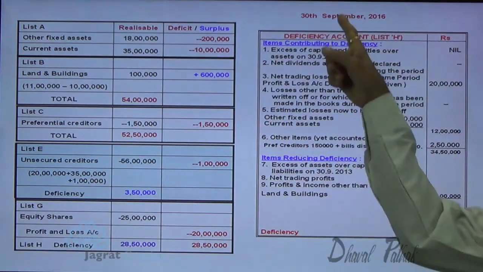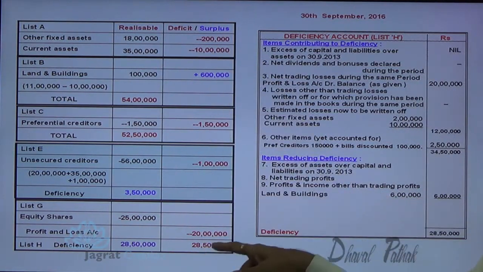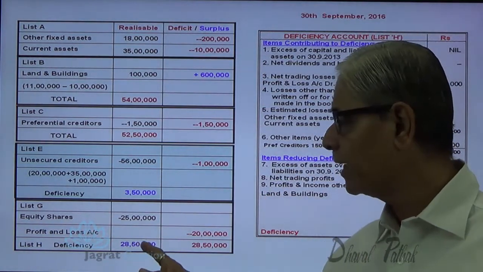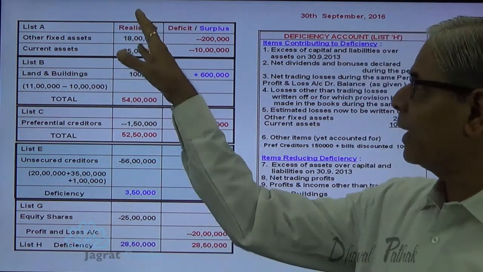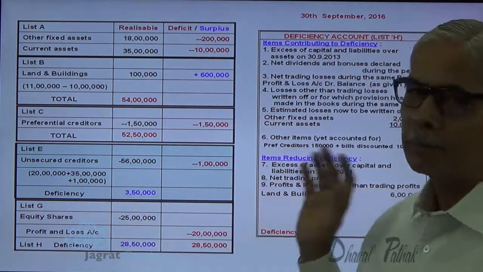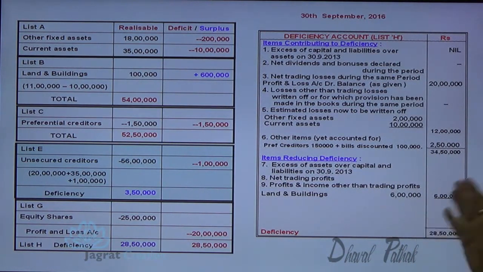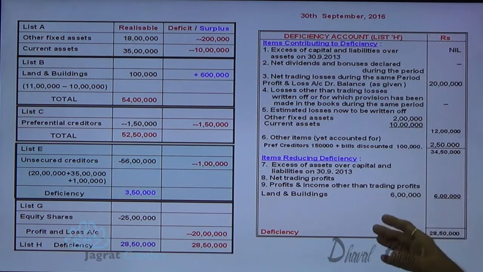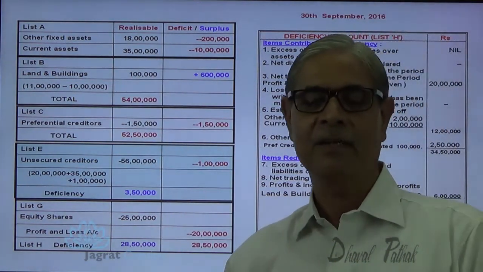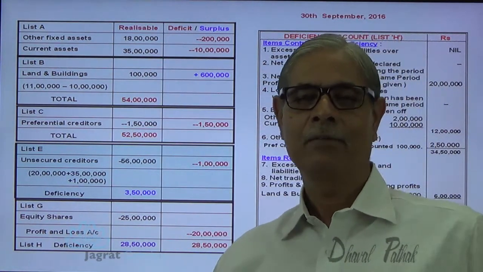This is how the list and deficiency account is prepared. And this deficiency as per the list, 28 lakh 50,000, should match with the statement of affairs deficiency of 28 lakh 50,000. So this is how I have explained to you the contents of the statement of affairs and the contents of the deficiency account. How this deficiency account is reported as required in the law, that also I have demonstrated here before you with an academic interest. Now let me start with the sum wherein I am going to prepare only the statement of affairs for the given sum.